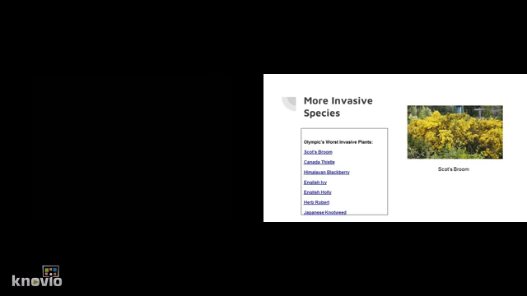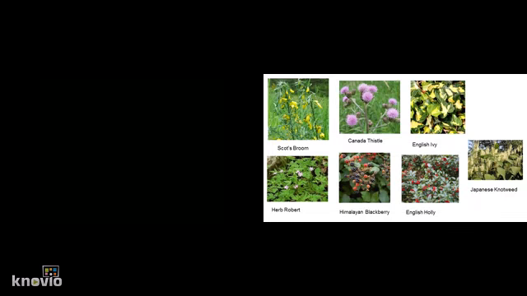These are the top invasive plants within Olympic National Park itself. As you can see, this is a picture of Scots broom, which has a yellowish color here. There's Canada thistle, Himalayan blackberry, English ivy, English holly, herb Robert, and Japanese knotweed. Here are some pictures of what the plants look like. You can see each one is distinctly different in what it looks like and how to identify it.